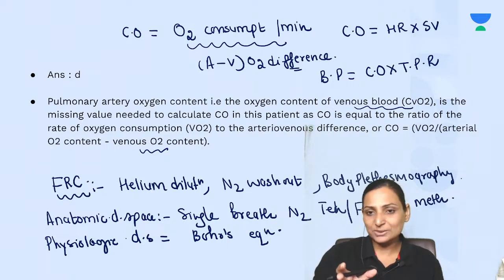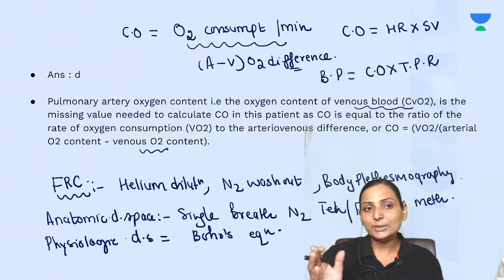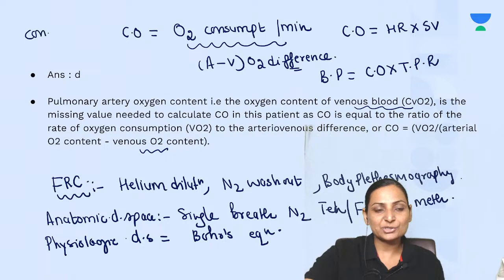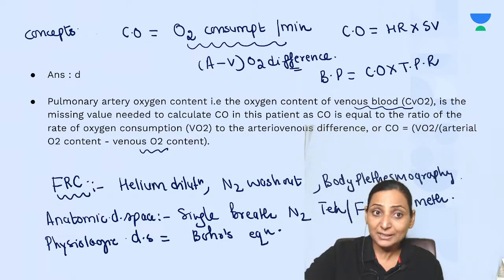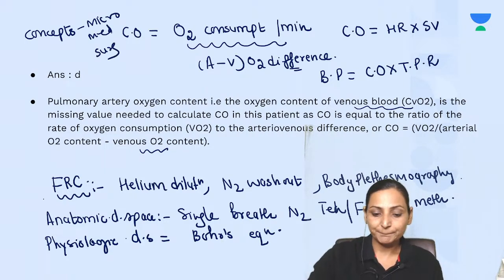So whenever you study physiology, you need to be clear with the questions, which can be in the form of concepts, or in the form of alignment, like alignment with micro, with your medicine, with your surgery.